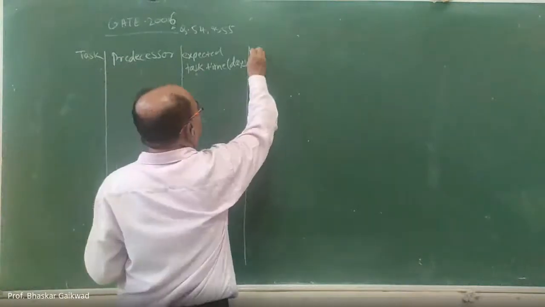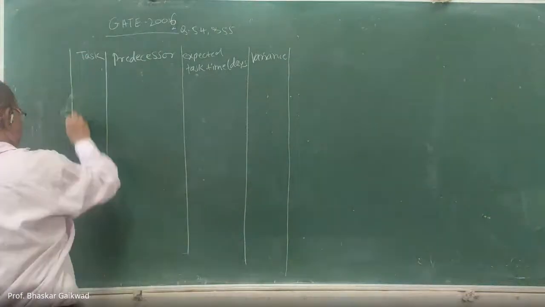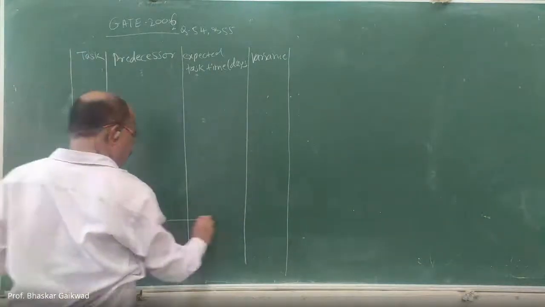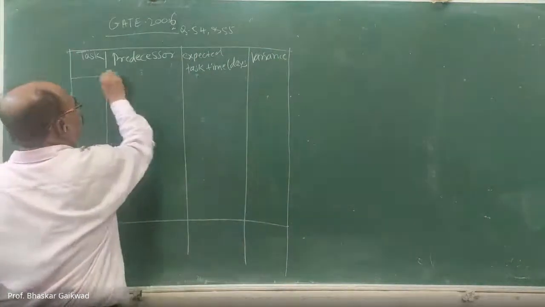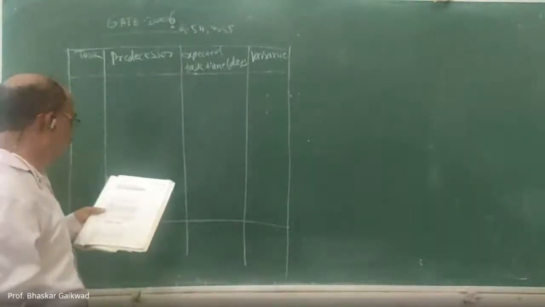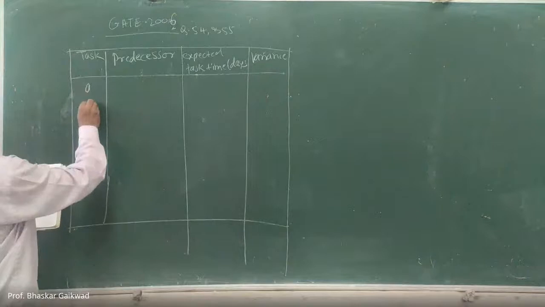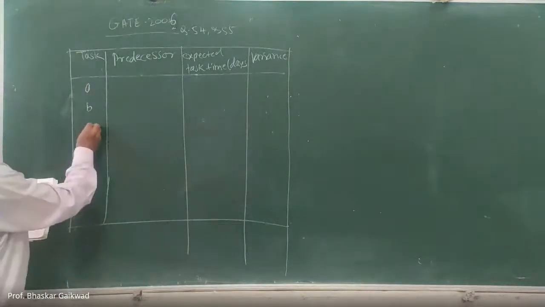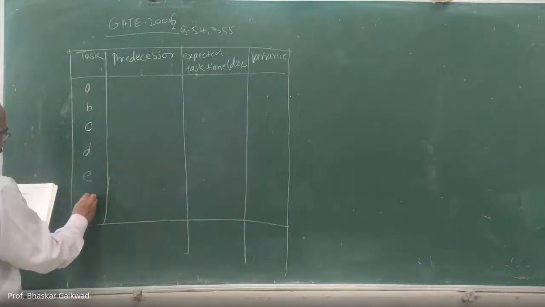So here variance is given. Okay. So the tasks they have given are A, B, C, D, E and F.